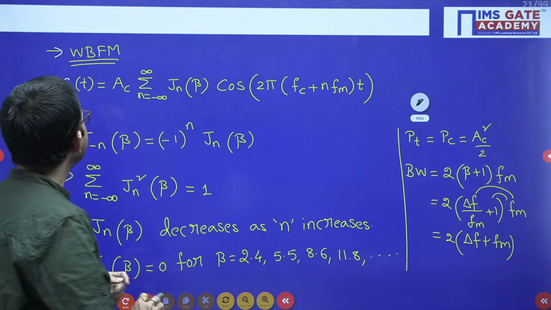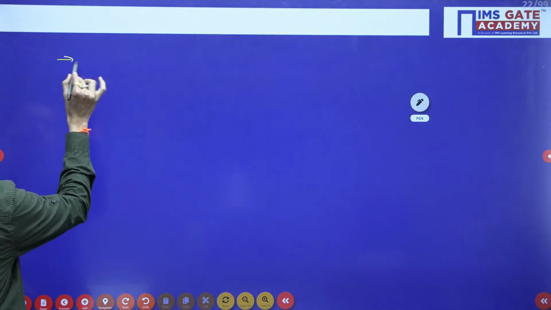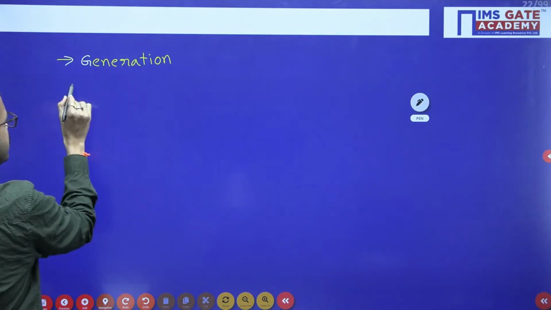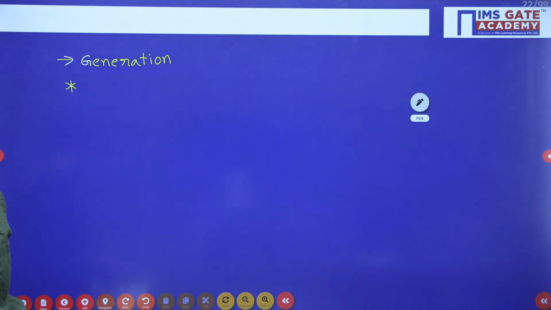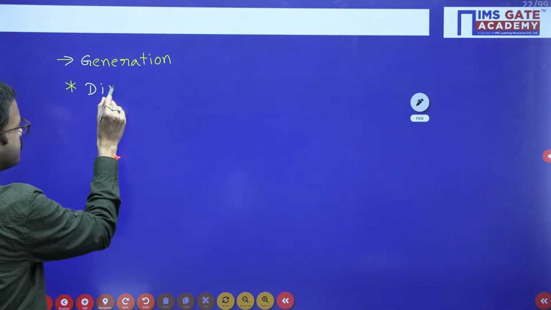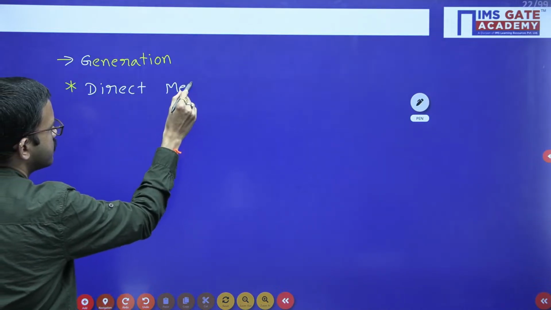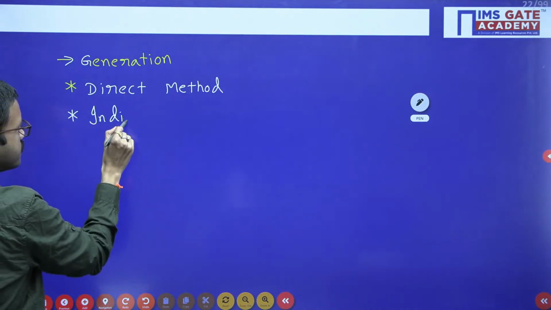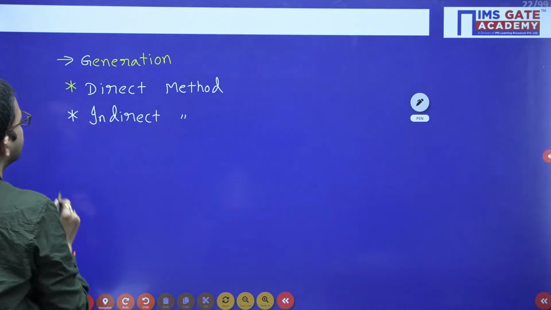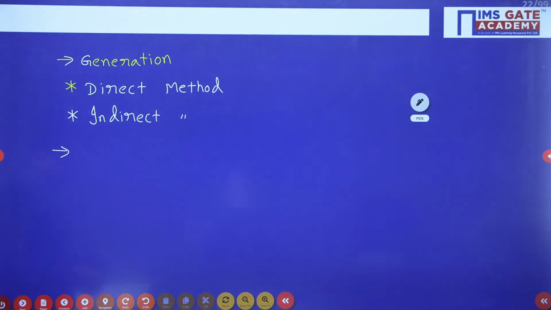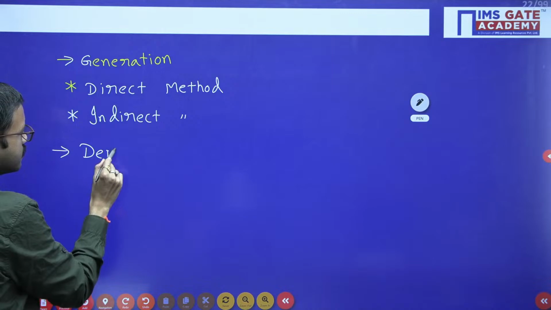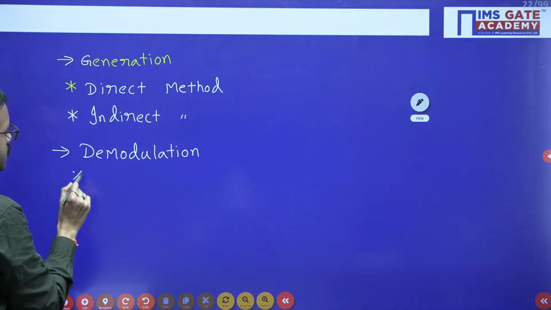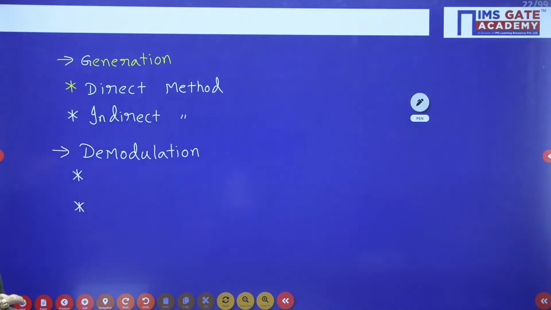Regarding generation of wideband FM, we have the direct method and the indirect method. So coming to the demodulation, here also we have two methods.